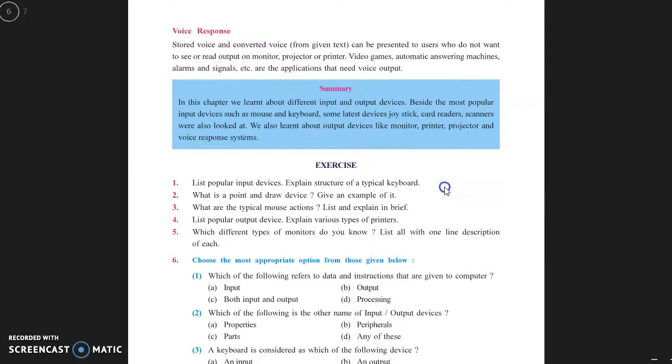Stored voice and converted voice can be presented to users who do not want to see or read output on monitor, projector or printer. Video games, automatic answering machines, alarms and signals, etc. are the applications that need the voice output. Suppose I don't want to write anything or I don't want to see anything on monitor. At that time what can I do? I will store my voice. How can we store voice? We just record it, and after recording I will store it as a password. Khulja Sim Sim. We already saw this example.